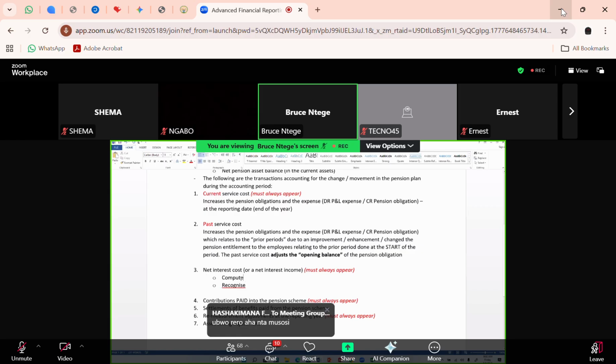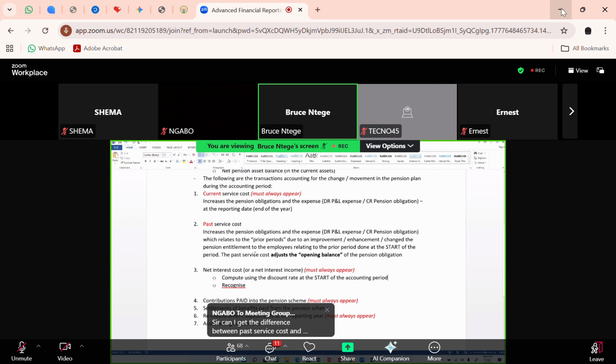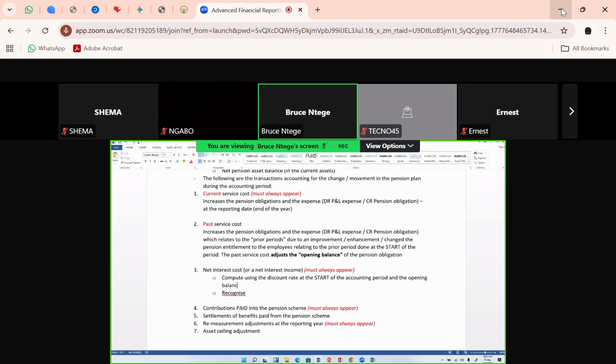So how do you compute it? You're going to compute it using what the examiner will give you as a discount rate or as an interest rate at the start of the year. The discount rate at the start of the year, not the discount rate at the end of the year. The examiner may give you both the discount rate at the start and at the end to trick you, especially if those two discount rates are different, to see whether you're picking a wrong one. So you're going to use the discount rate at the start of the year and the opening balances, meaning that you're looking at the balances at the start of the year.